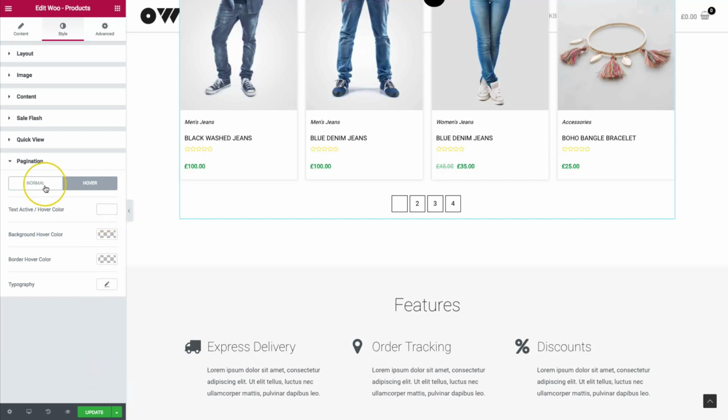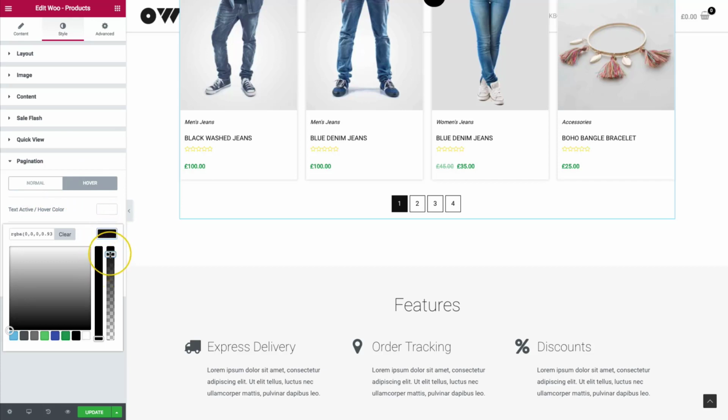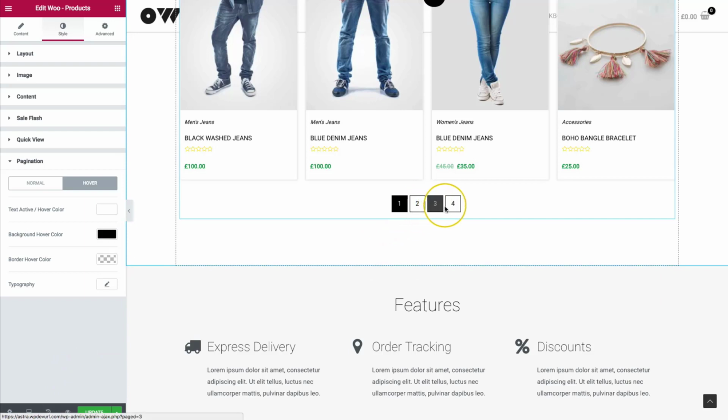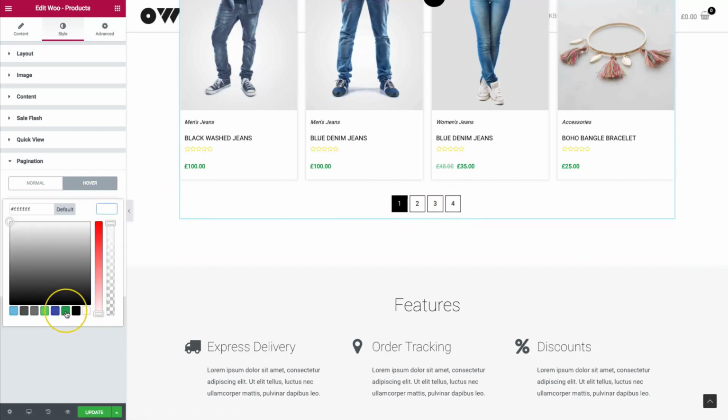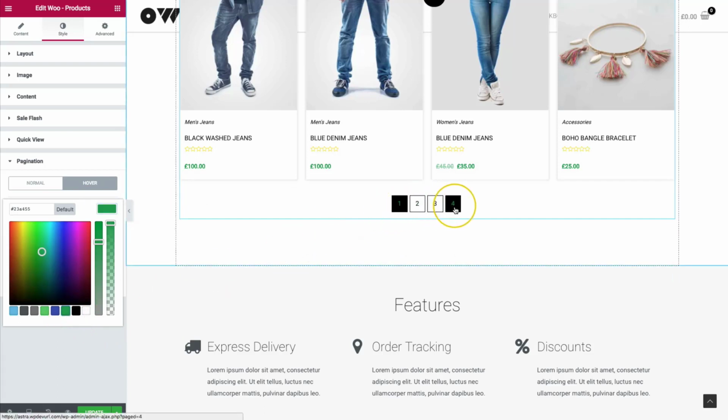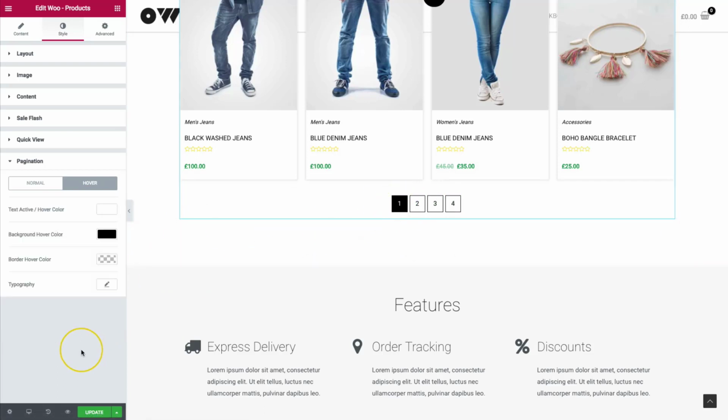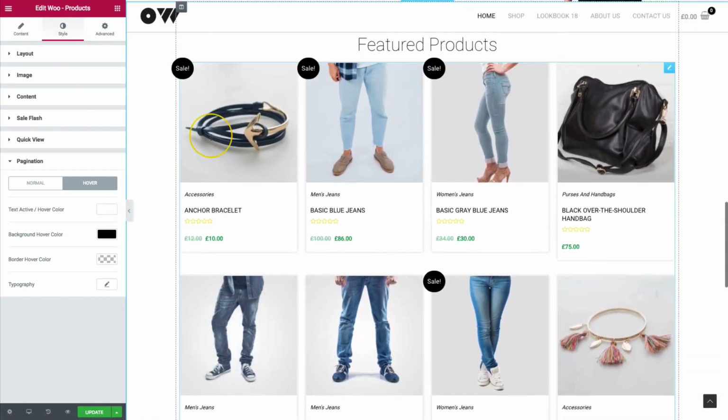Our hover color, let's go ahead and change this to background hover color of black. Just like so. So when we hover over top of it, it turns black, and then the text can turn white. If we had it set to a different color, then it would change it to that. So we have all of this styled very nicely.